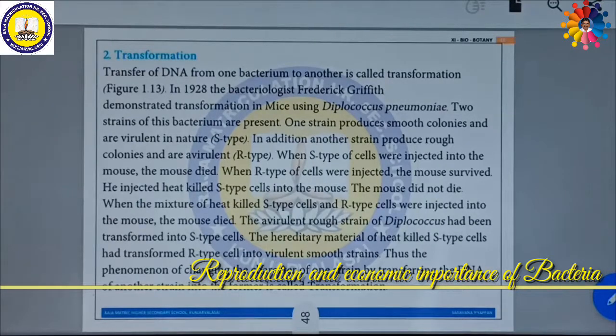In the year 1928, the bacteriologist Frederick Griffith demonstrated transformation in mice, using Diplococcus pneumoniae.